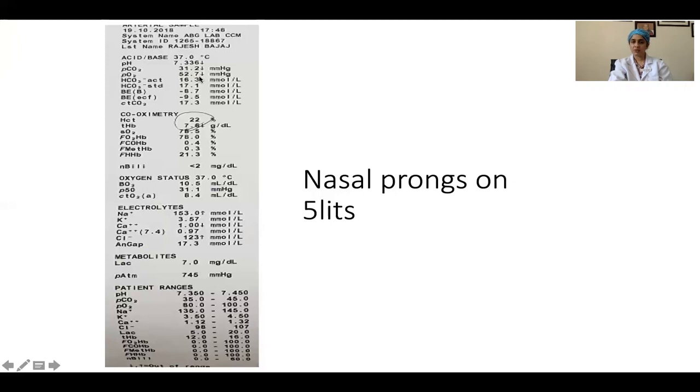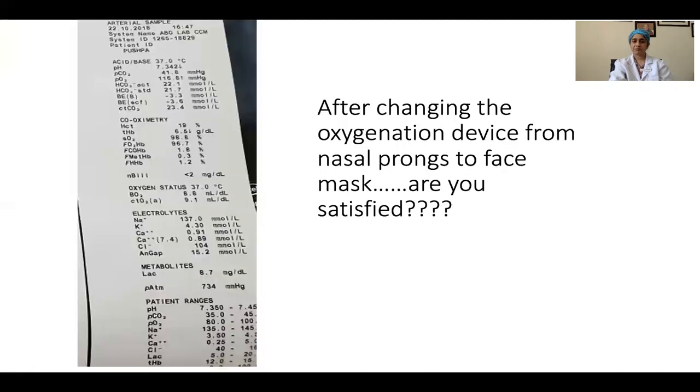So it is time that we escalate the oxygenation device and we move a step ahead from nasal prong to a face mask. Once the patient is on face mask, we see that the pH has improved, the PCO2 has improved, and the PO2 also has improved. So are we satisfied now? Yes, we are satisfied.